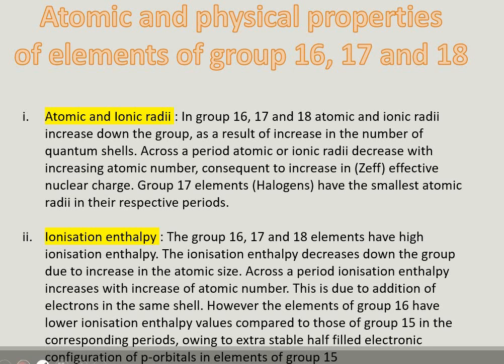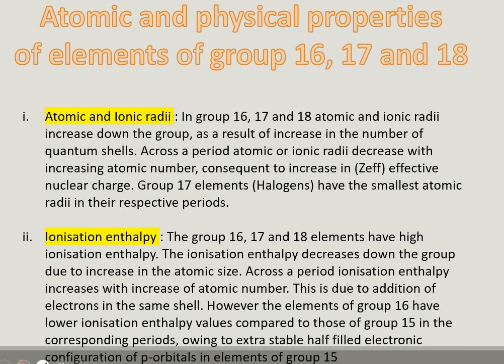Group 17 elements have the smallest atomic radii in the respective periods. If I am talking about ionization enthalpy, group 16, 17, 18 elements have high ionization enthalpy. They do not remove their electrons very easily.